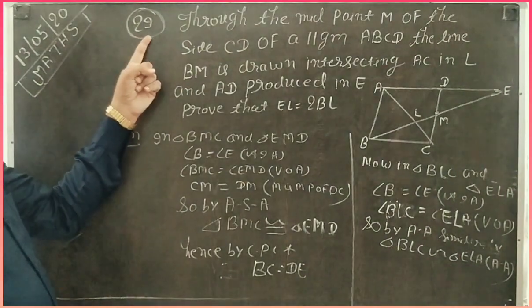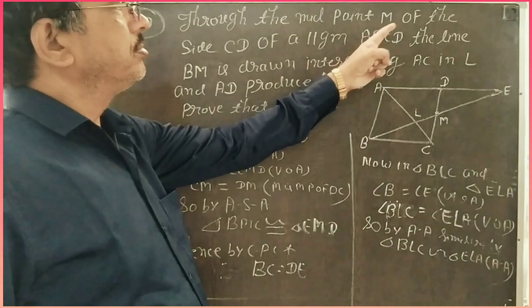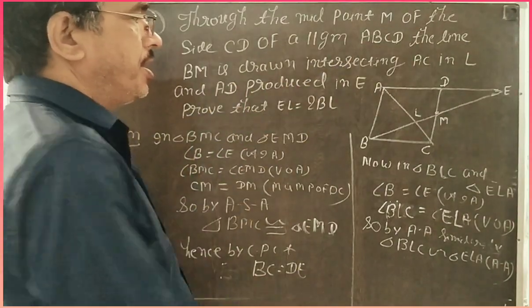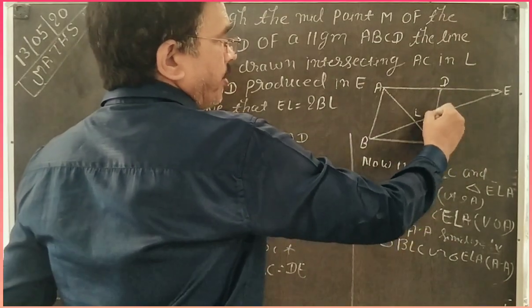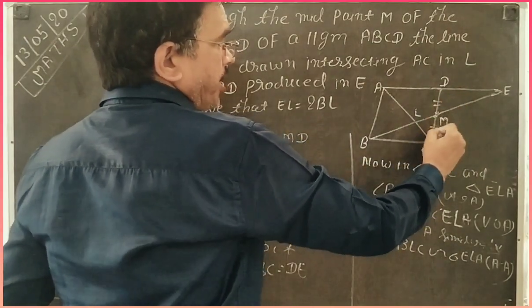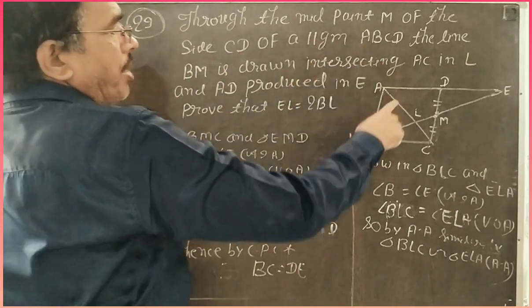Now, question number 29. ABCD is a parallelogram, M is the midpoint of the side CD, that is CM equals DM.